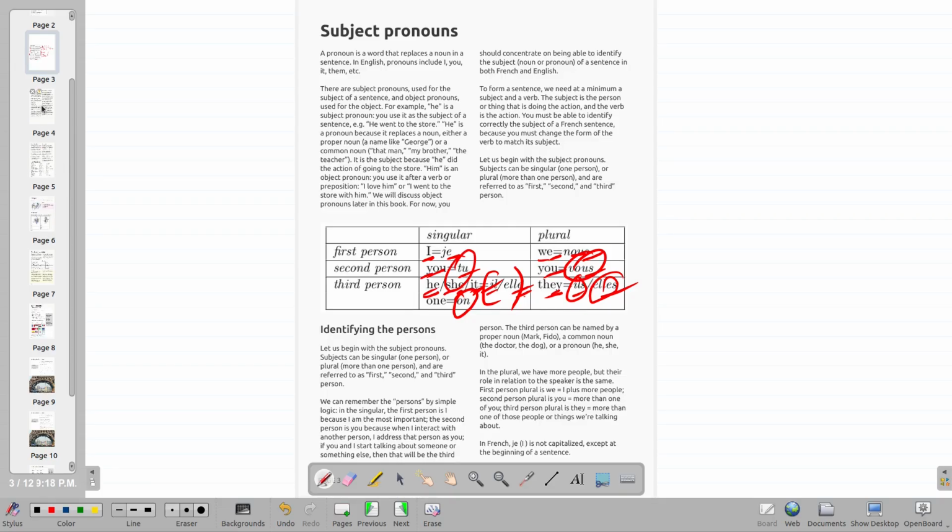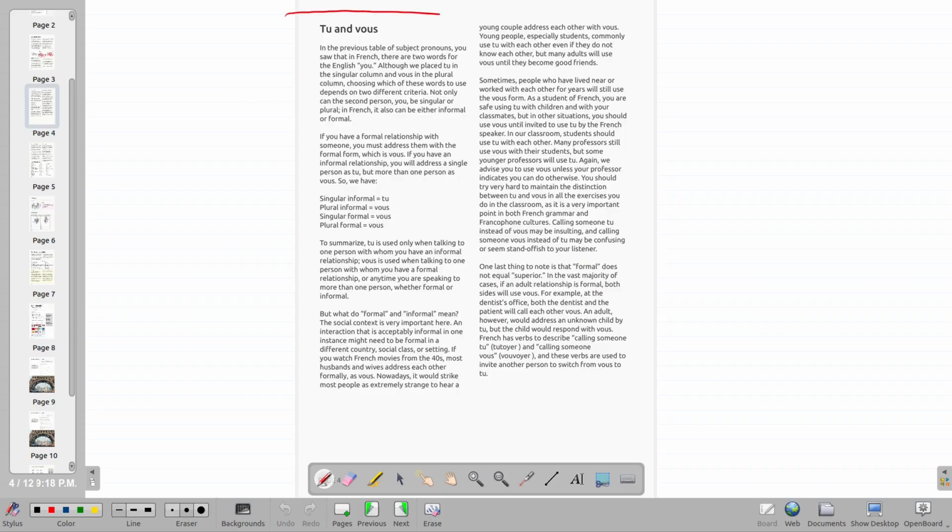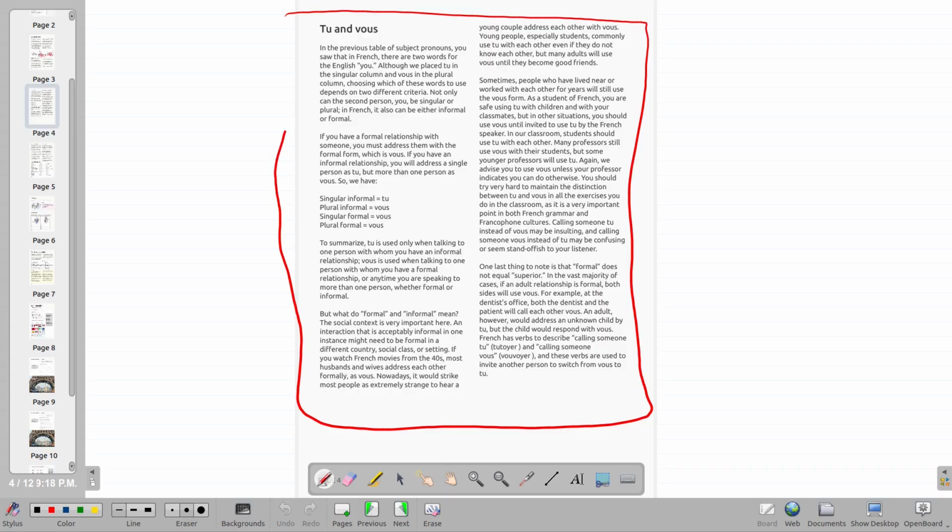Let's go to the next page. I want you to take a moment to read this page. It is straightforward. The information can be summarized this way. Tu, if you look here, the summary is there. Tu is singular, one person. It means you, but one person. It is also informal. You use it for your brothers, your mother, your father, your child, your friends. So people who are close to you.